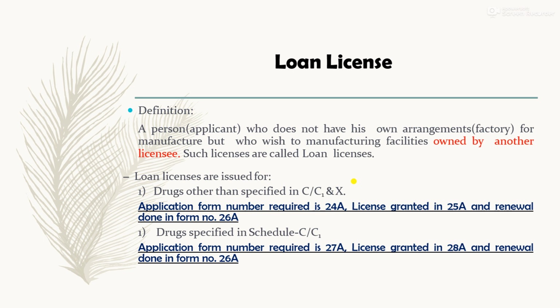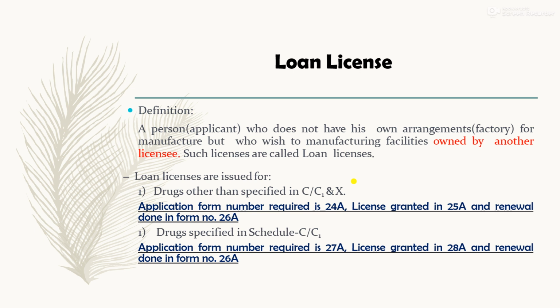The second important thing is that the renewal for both conditions is done in the same form number, that is 26A, and the alphabets are also the same, so it will be easy for you to remember the numbers: 24A, 25A, 27A, and 28A respectively. What the conditions are, we will see in our next video.